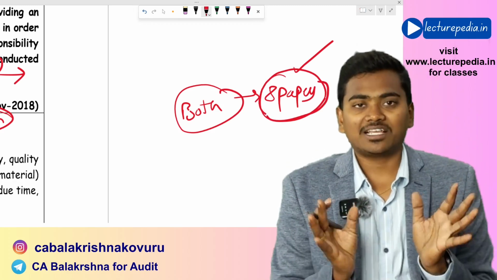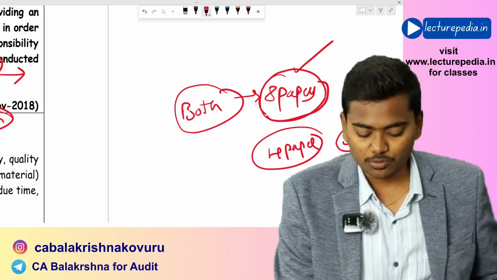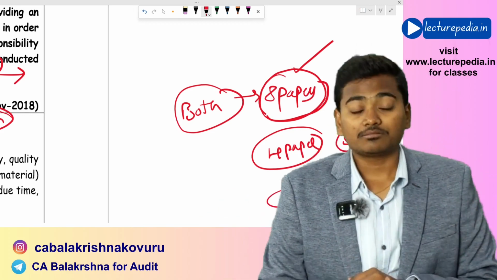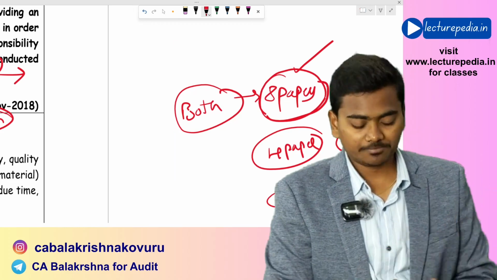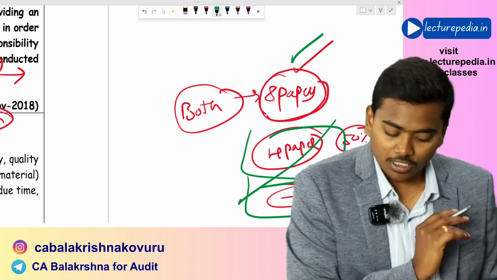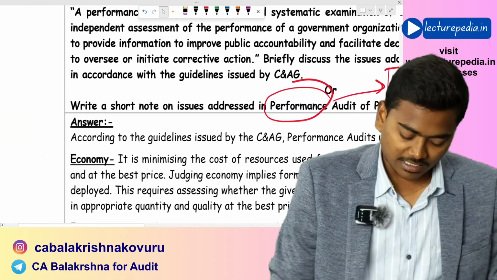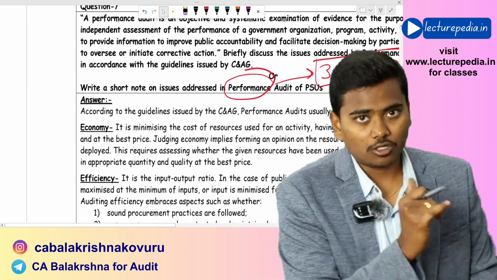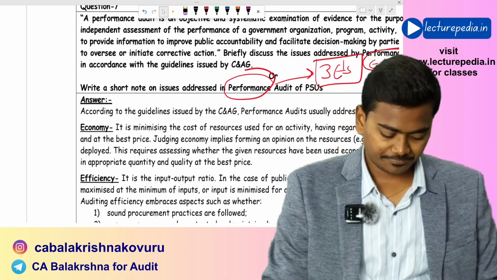Let's say, just for example, you have cleared only 4 papers. Then there was only 50% effectiveness because only 50% of the results you were able to achieve. Let's say you are not able to clear anything, then you will say that there is no effectiveness, you have failed to achieve the objective. I pray that this situation should not happen. You should clear 8 papers. If you are writing both the groups or only a single group, you must clear that group. So this is efficiency, effectiveness and economy that will be covered by the auditor in case of performance audit.